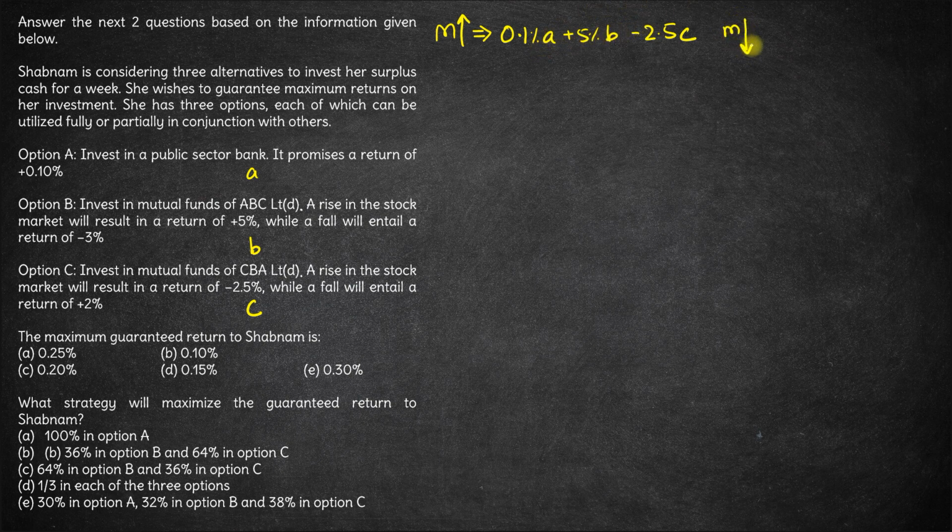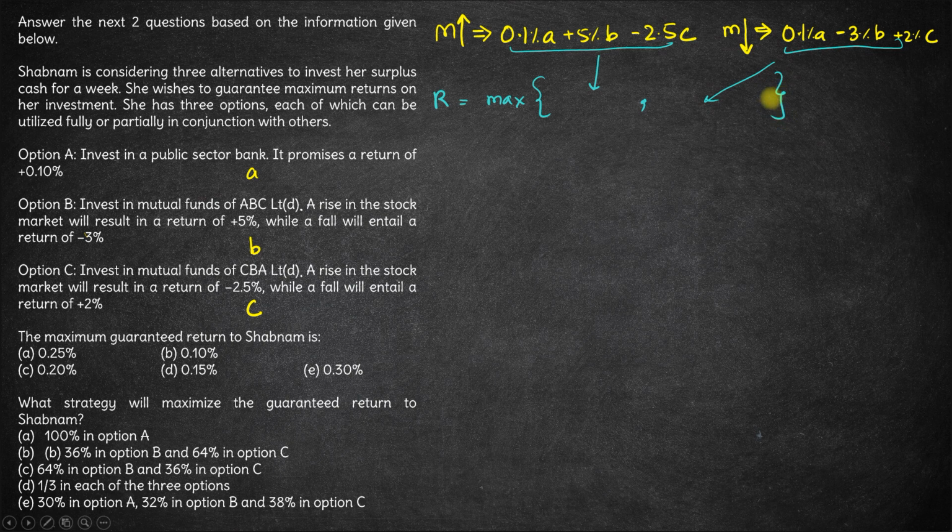But if markets fall, what will her return be? Her return for A will be 0.1% only, so 0.1% of A. But if markets fall, she will get a minus 3% return from B, so minus 3% of B. And if markets fall, she will get a 2% return from C, so plus 2% of C. So these are the two possible returns that she has. But since she has to guarantee a maximum return, her overall return should be the maximum of these two functions. Right, she wants to guarantee maximum return.